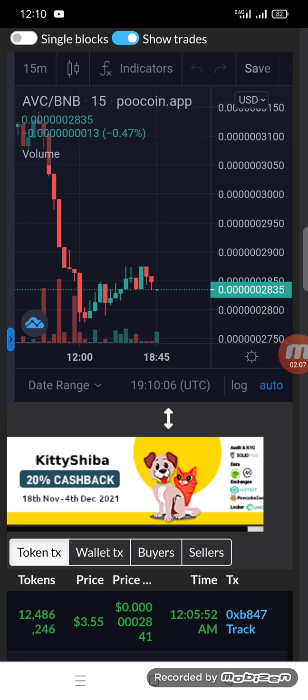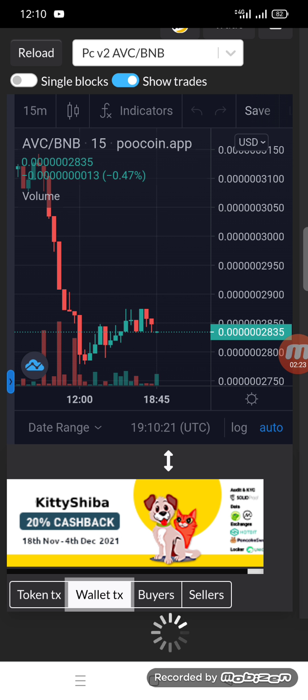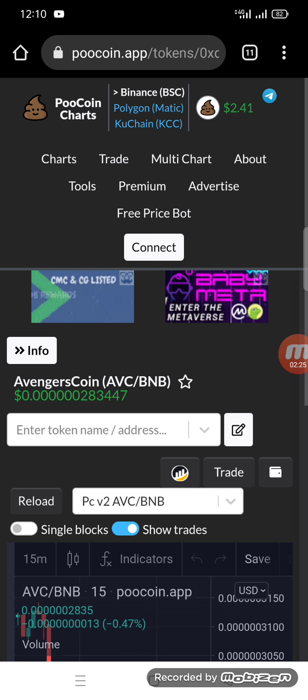0.000002835, and you can see the token rate is now on the dump, and after dumping the project will pump up and the price will pump up. And I request you, please buy this token so the price pumps up, and you can get your income and you can get your profit.